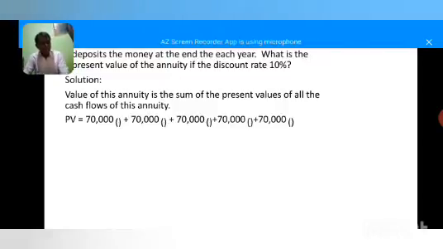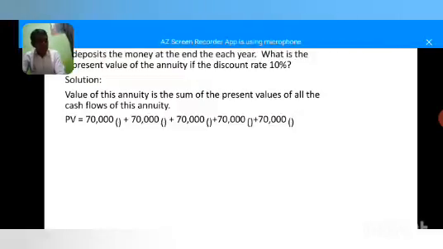Mrs. Hanu deposits rupees 70,000 equally for 5 years. She deposits the money at the end of each year. What is the present value of annuity if the discount rate is 10%?